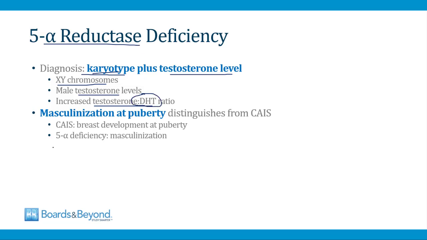And once again, this is a very rare disorder, but in terms of answering board questions, you should know that masculinization at puberty is very important for distinguishing a 5-alpha reductase case from CAIS. In a person with CAIS, at puberty there's breast development like we talked about earlier. In a person with a 5-alpha reductase deficiency, there's masculinization at puberty, and this is one way, especially in board questions, that you can tell these two disorders apart.